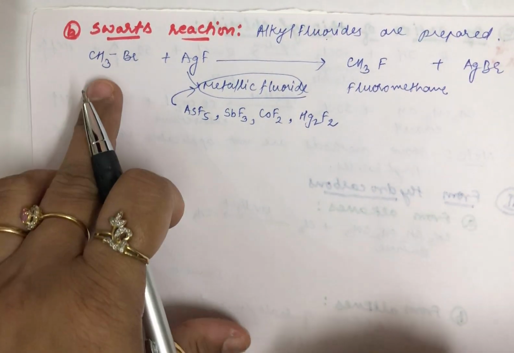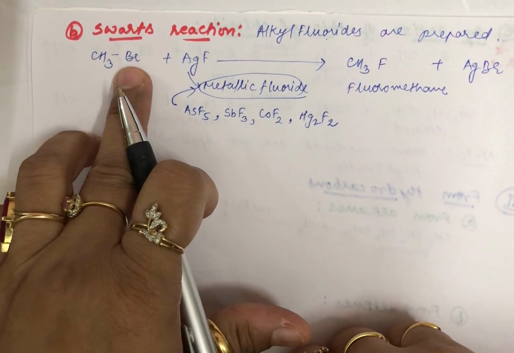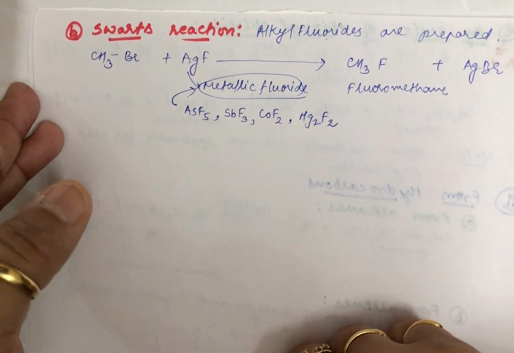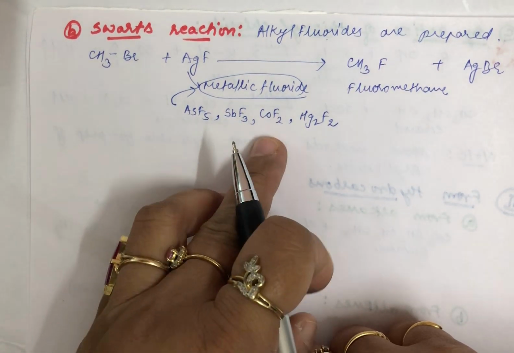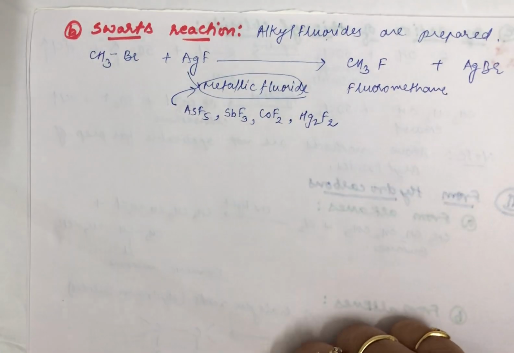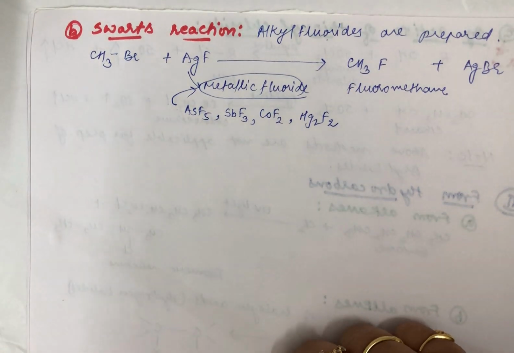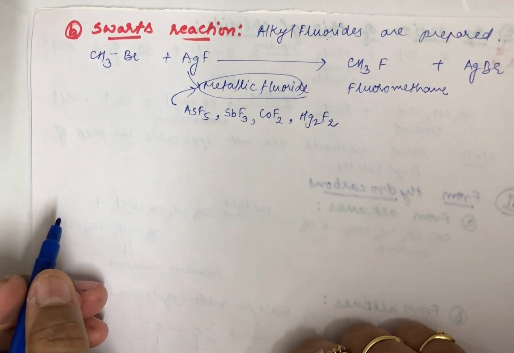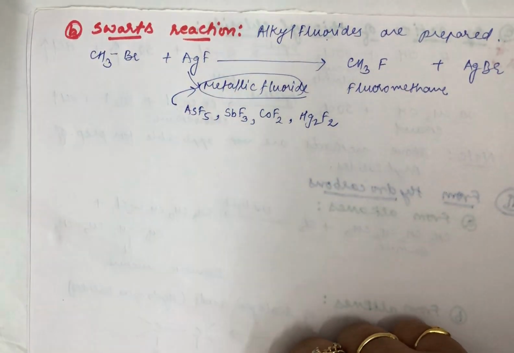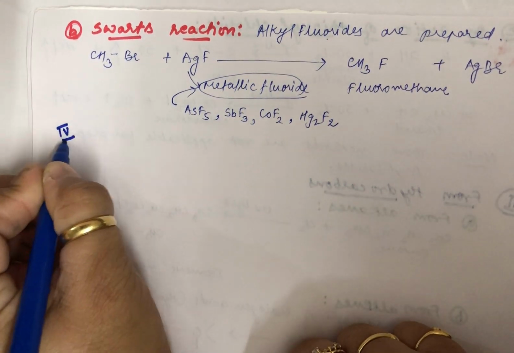Okay, it may so happen that the alkyl halide which you have taken here may have 2 times Br in it. Maybe the compound you are taking is 2,2-dibromopropane. And in that case you can take antimony trifluoride, SbF3 type of compound, where you have more number of fluorine atoms to undergo the reaction. That is why all other possibilities are being shown like this. Now students, under halogen exchange, these 2 important reactions which we have studied are very important. Now let us proceed further to how you can prepare your alkyl halides.